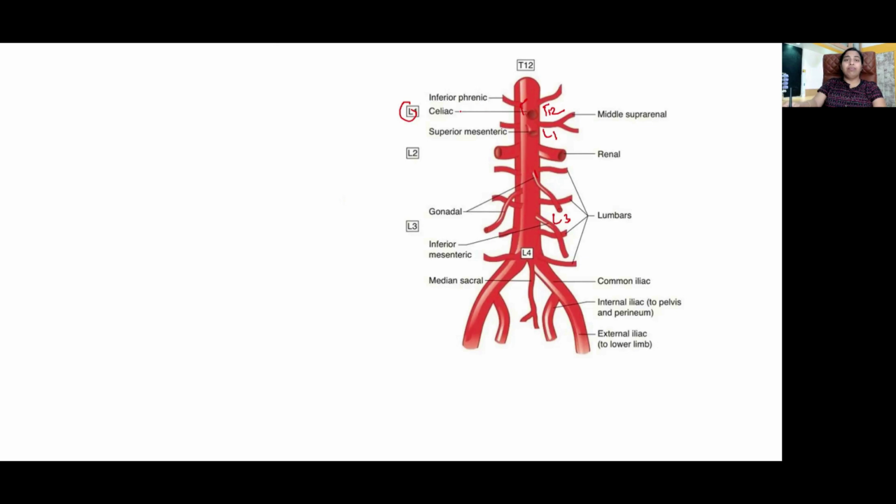What will be the paired lateral branches? As you see here, the gonadal arteries, the renal arteries, the phrenic arteries, the middle suprarenal artery, all these are the paired lateral branches. Dorsal branches are two in number: the median sacral artery and the four pairs of lumbar arteries. These are the dorsal branches of the abdominal aorta.